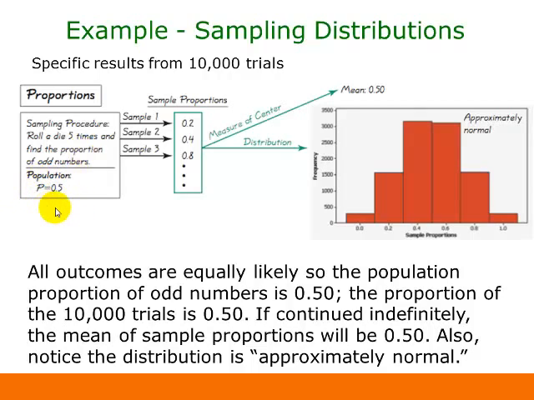Now our population mean for that would be that half of them should come out to be odd numbers. So our population proportion would be 0.5. And again, here we're taking each one of those samples out of the 10,000 trials, figuring out that proportion of odd numbers, and then we're taking all of those values and finding the mean of all those. And in this case, that mean turned out to be exactly 0.5.